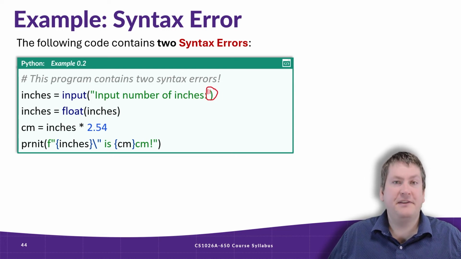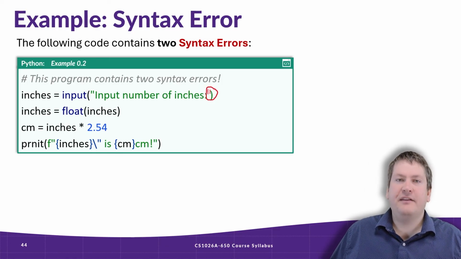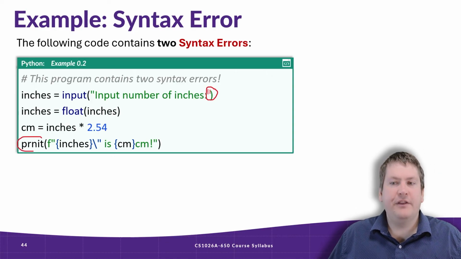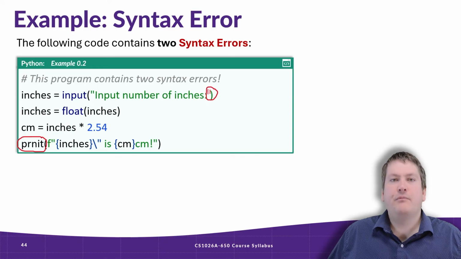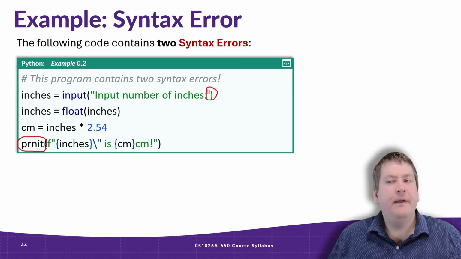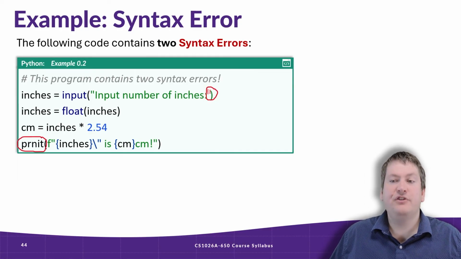This would be an example of a syntax error because it has to do with the grammar or syntax of the programming language. The other syntax error in this code is down here in the print line. You can see that we misspelled the word print. Programming languages are extremely literal, and if we misspell anything, including function names or operator names, we will get an error. To correct this, we would just have to rename this to the correct spelling of print.